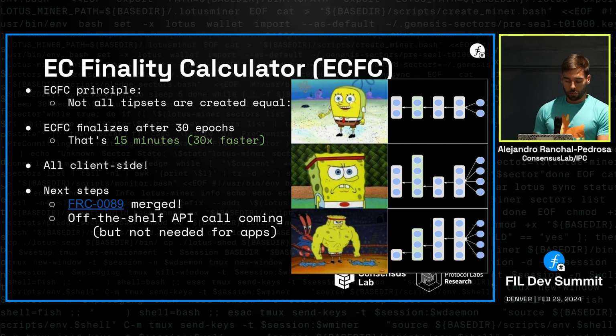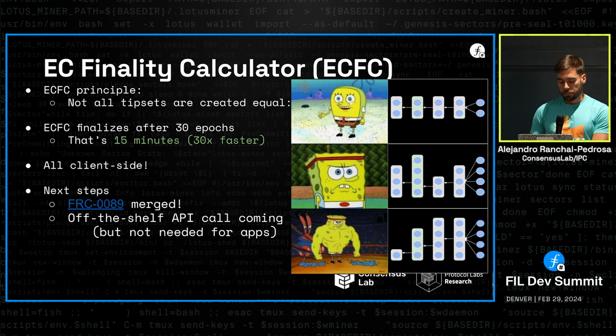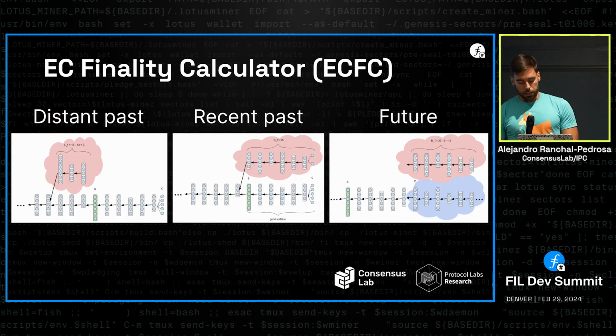We proposed the design of this finality calculator in an FRC, in the Filecoin Improvement Proposal repo, and it has recently been merged. I think it was this week. And we are also working, frankly, we just haven't found the time to work on it, but it will probably take 2 or 3 weeks of some core dev doing this. And even if you can do it on your end as an application, we are working on providing an API call, so just the raw functionality that provides the probability of a block or a tip set suffering a reorg based on information that the node can see. But as I said, as an application, you can already have it yourself if you want to.